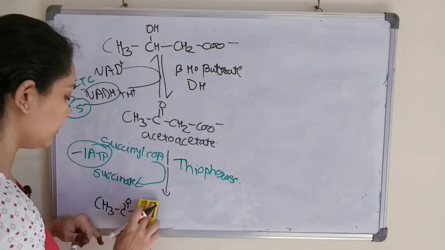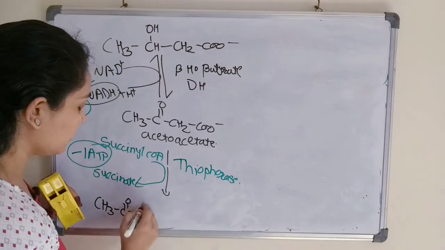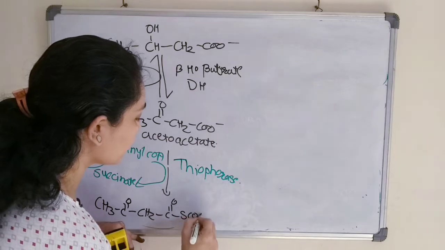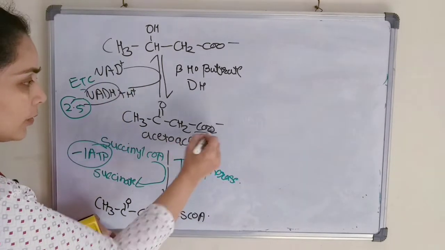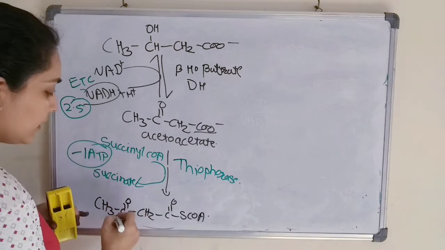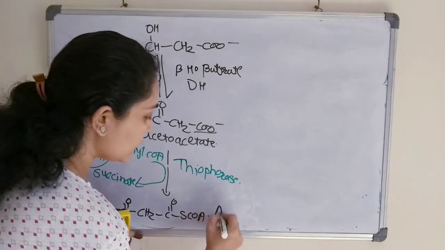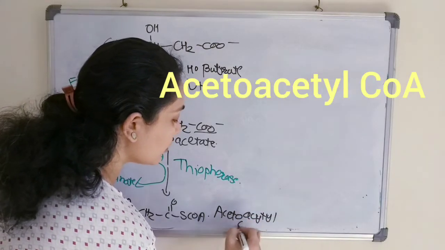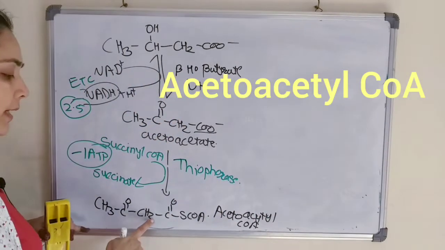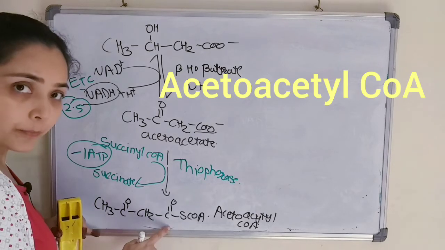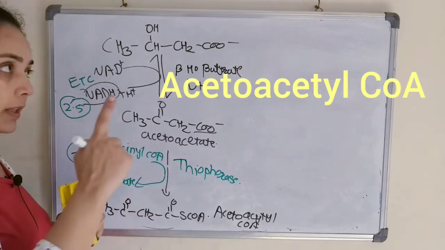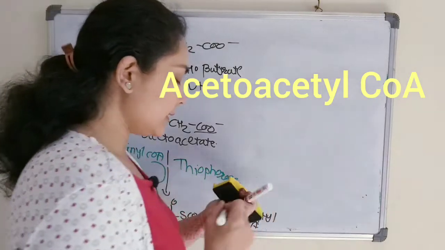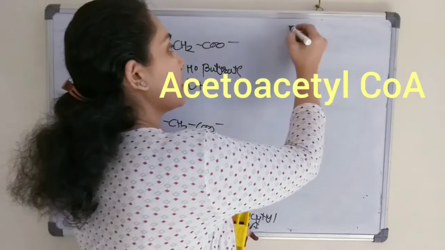Here the coenzyme A will add, and the name of this product is acetoacetyl coenzyme A. Now the last enzyme will come here. The last product is acetoacetyl coenzyme A.